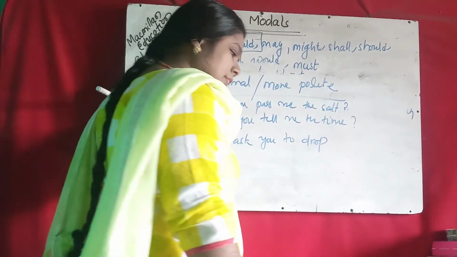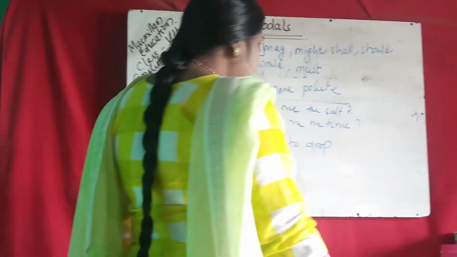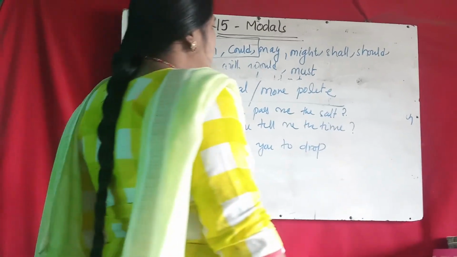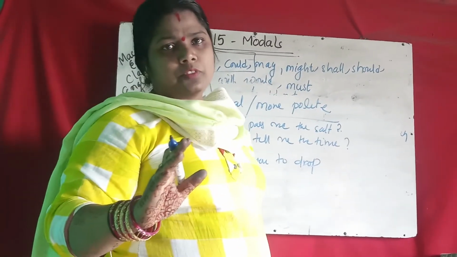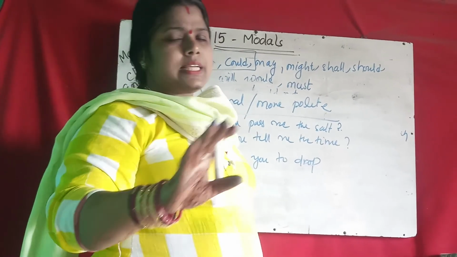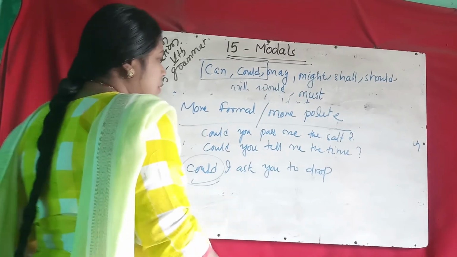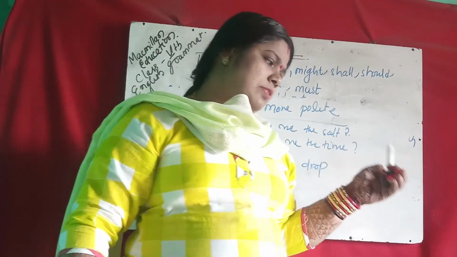Okay. Then could is more formal and polite than can. So could I help you in your work? All this is use. But in the case of modals, what I said, always use verb V1, the base form, with no ed, no s, nor es. Okay. So could is used for past ability, then for polite requests.